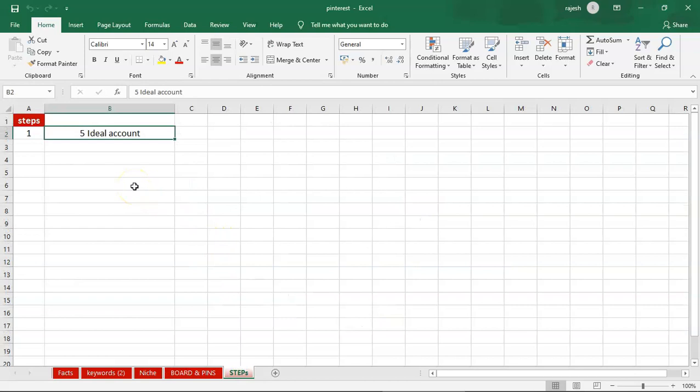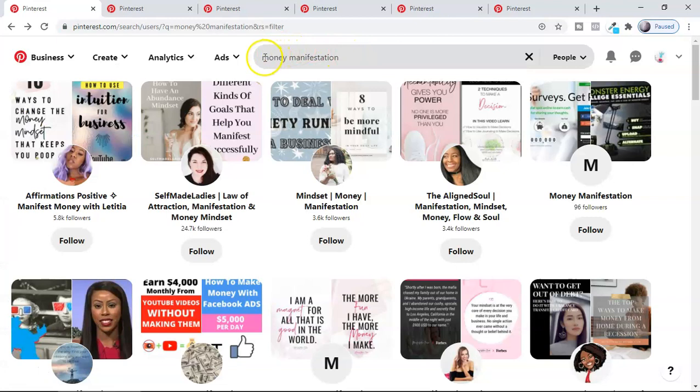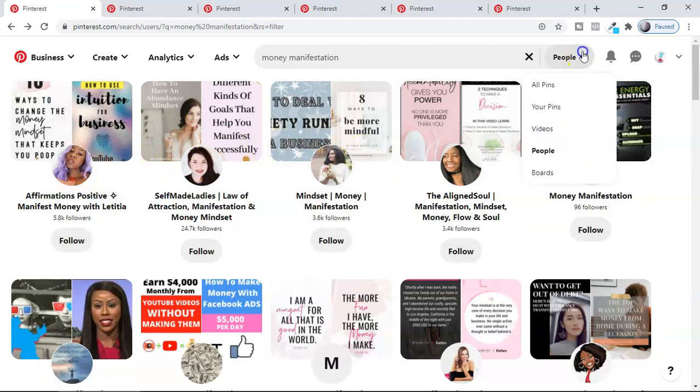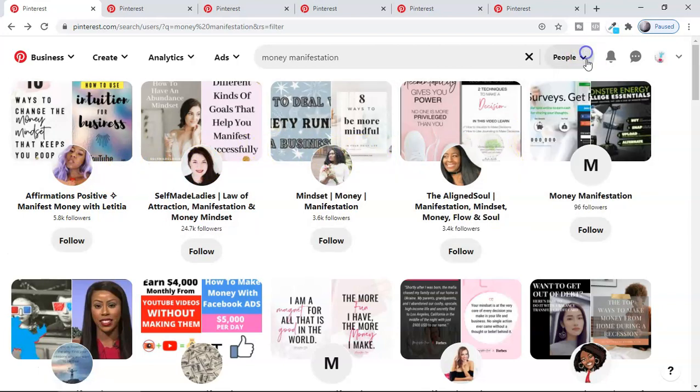With that, I'm going to do the first step here, and my first step is to find the 5 ideal accounts in Pinterest which are similar to the keyword and ranking for that particular keyword. This is a small hack which you must implement whenever you create a new website, YouTube channel, or any of these social media platforms. So here you can see money manifestation. These are some of the ideal accounts which are ranking here. I'm going to go by the people only while selecting the account. So look at this, this is the person who is ranking. I want my account to rank for this particular keyword.